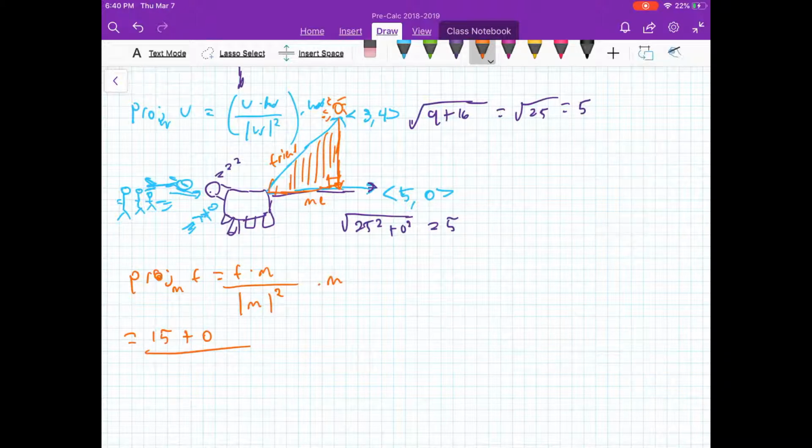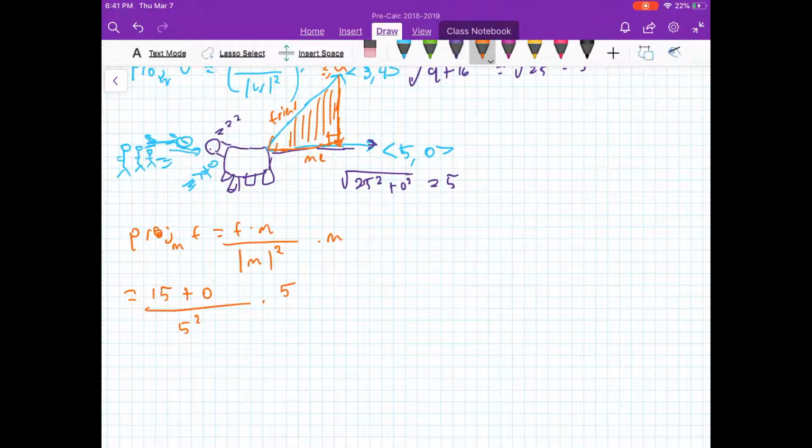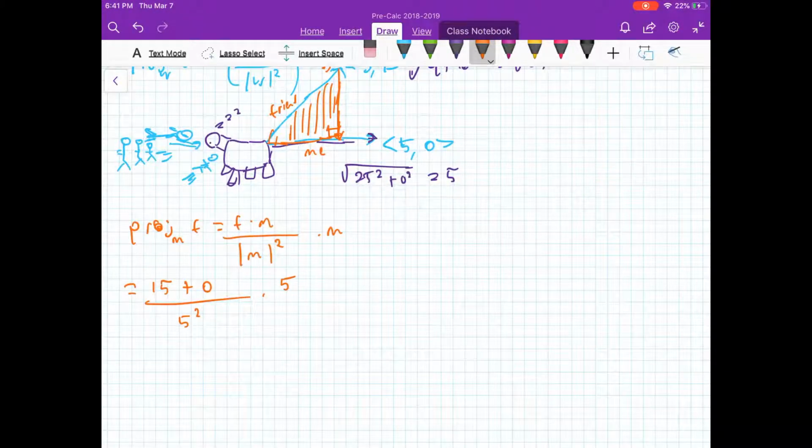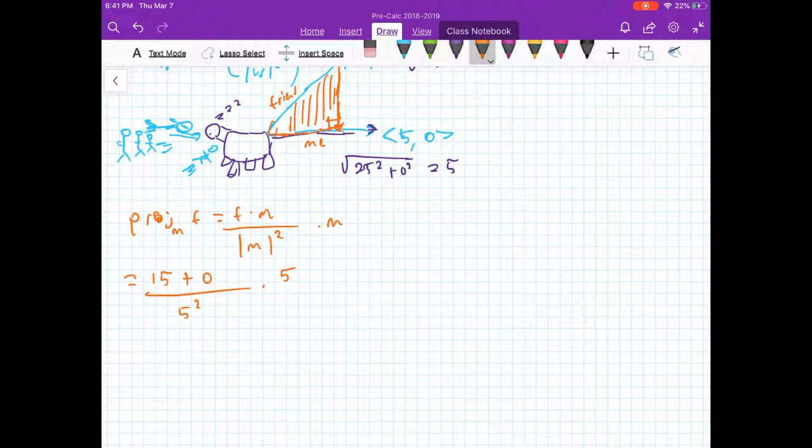All over the magnitude of my vector squared. The magnitude of my vector is 5, so it'd be 5 squared times my vector. Excellent. So we would say it's 15 plus 0, which is 15 over 25 times 5.